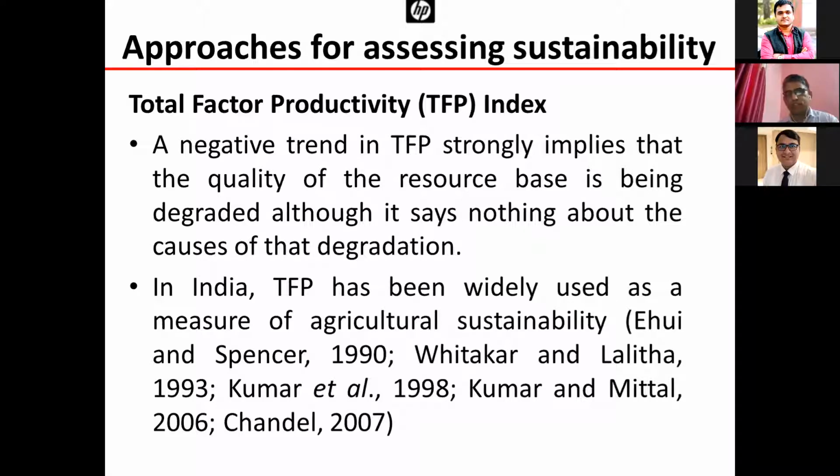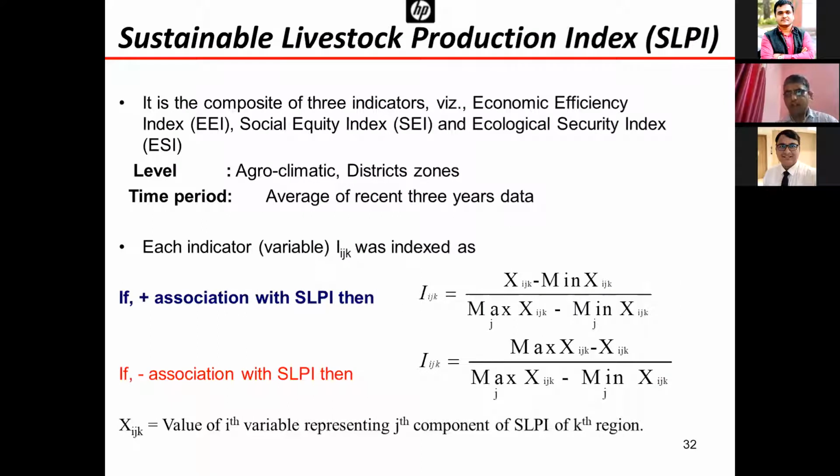declines, because total factor productivity is the growth which is not accounted for by the inputs. So whatever growth is there will be other than the input growth rate. If it is a high growth rate, it is highly sustainable. But we cannot say that this unsustainability is because of a particular dimension or factor. So the composite indicator is the better tool, and it is easy also.